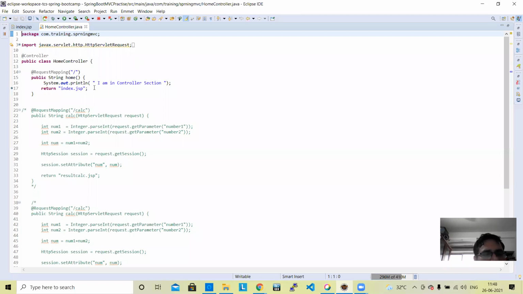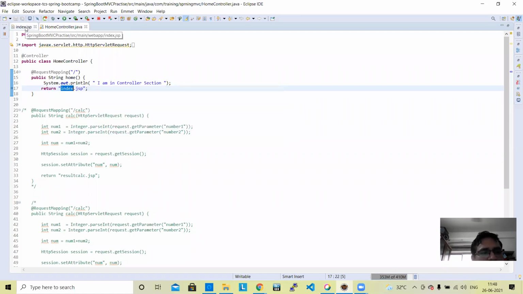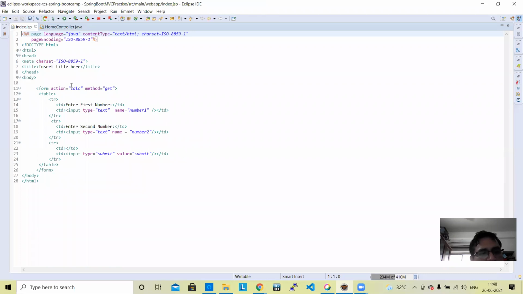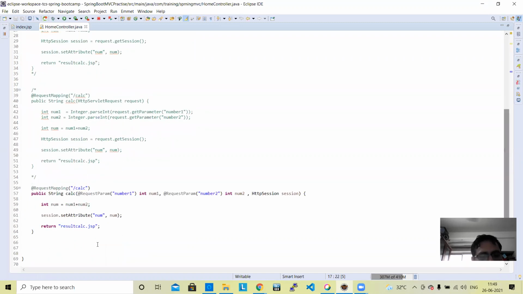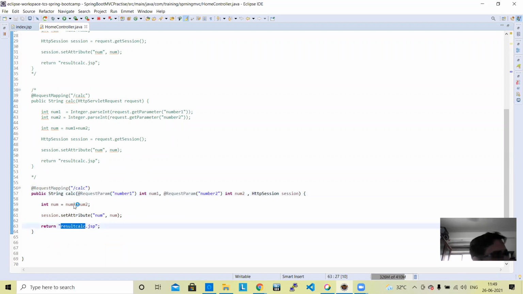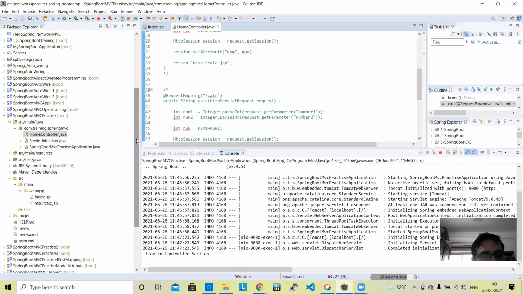In the home controller, it is simple. It returns the index.jsp startup page, and the page comes. After the index page, in the form action, it is sending a calc method, and it goes to the controller again, to the calc method. It is Spring MVC with multiple functions. We have shown the demo earlier. So number 1, number 2, and finally it returns calc.jsp, where we add the two numbers and print the value. So these are the applications we have been running so far.